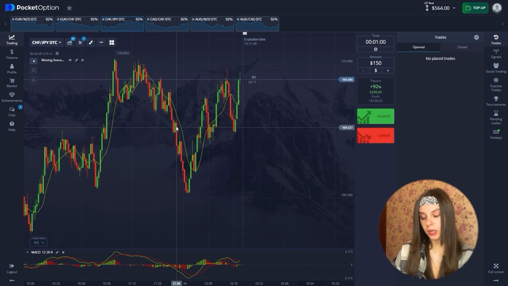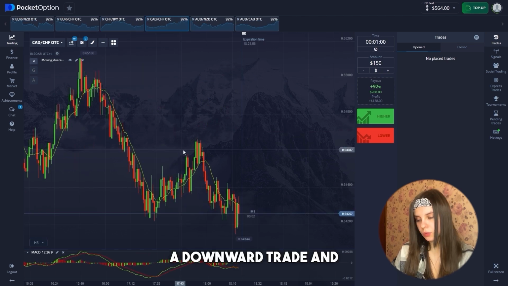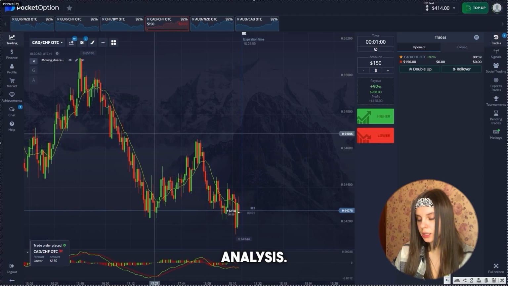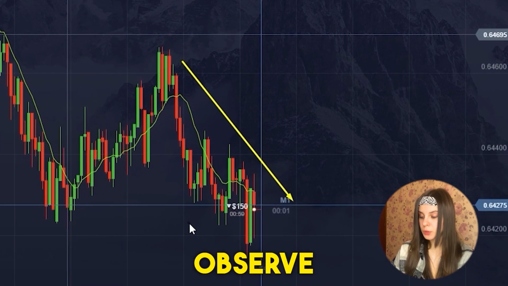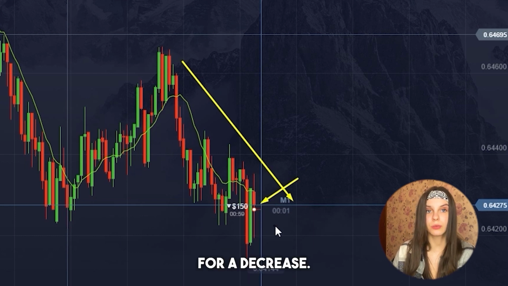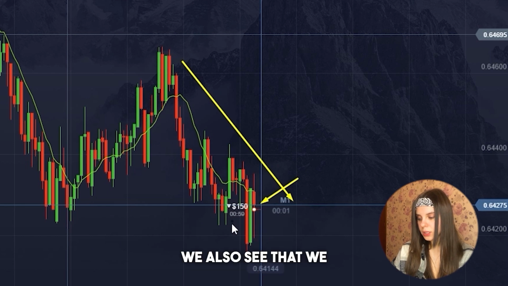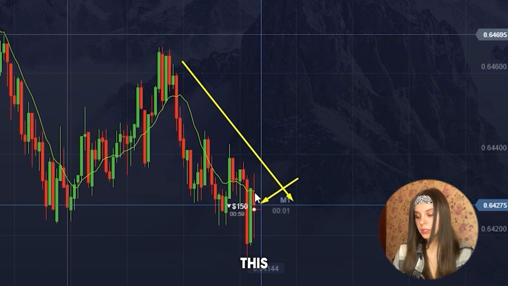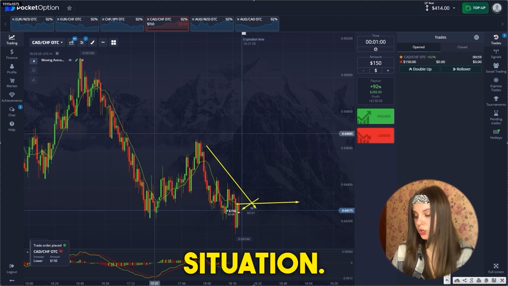Meanwhile, we immediately go to the next. Here we open a downward trade and proceed to technical analysis. At the moment we have a drawdown and we can observe a rather large pullback. That is why we open a position for decrease. And according to moving average, we also see that we stay below this moving average. And according to MACD, a similar situation.